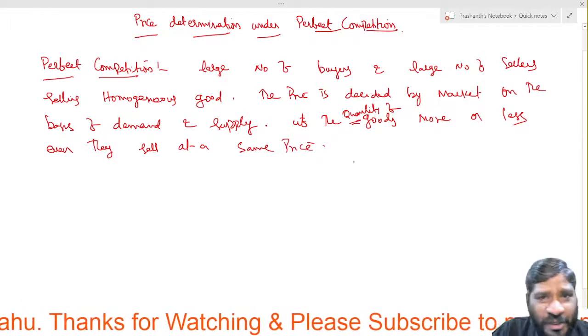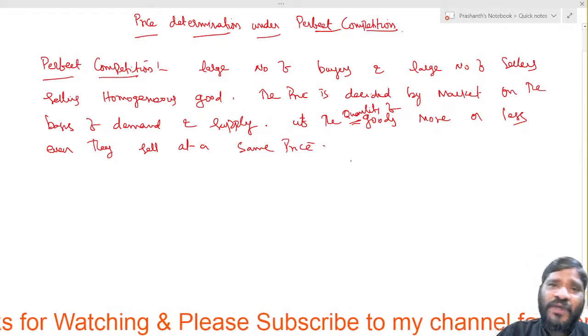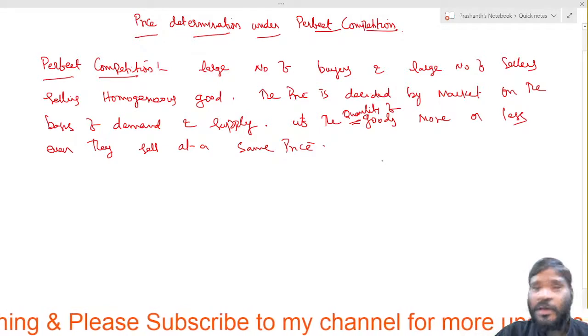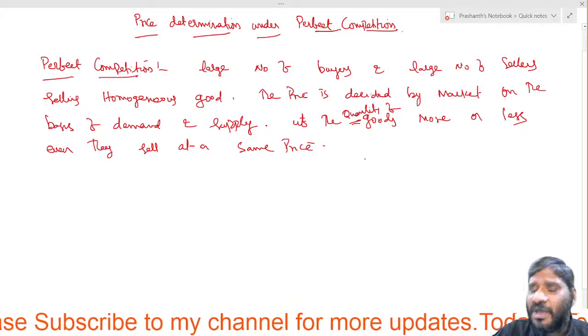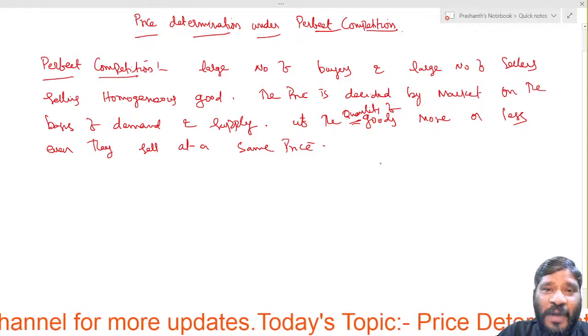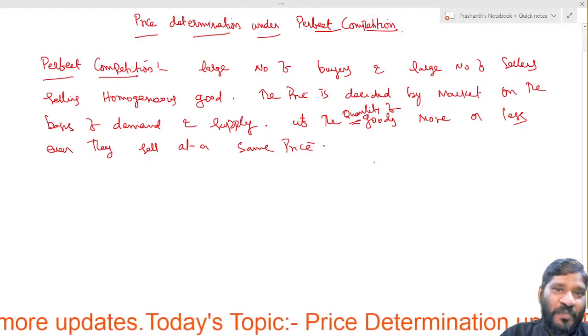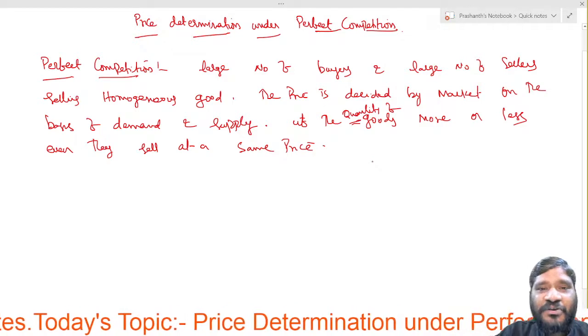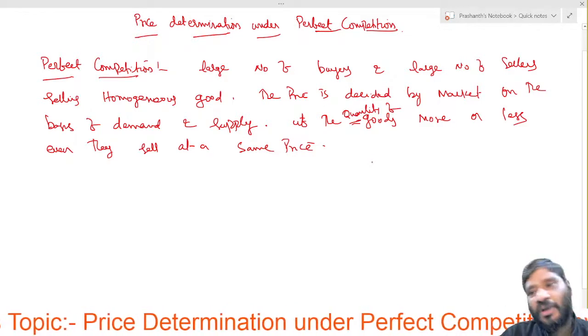If the quantity of goods is more or if the quantity of goods is less, whatever the quantity of goods, they used to sell at the same price. There is no change in the price on the basis of quantity, right? So this is the first introduction or meaning which we have to learn.